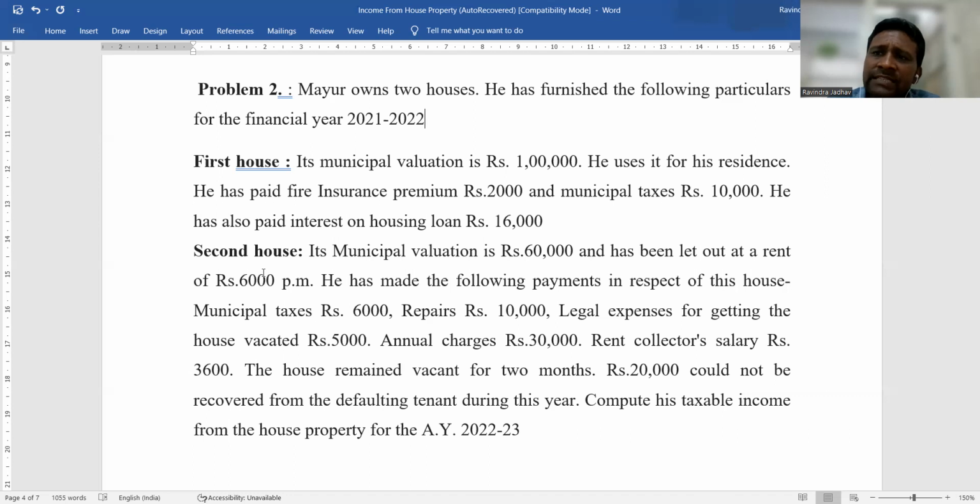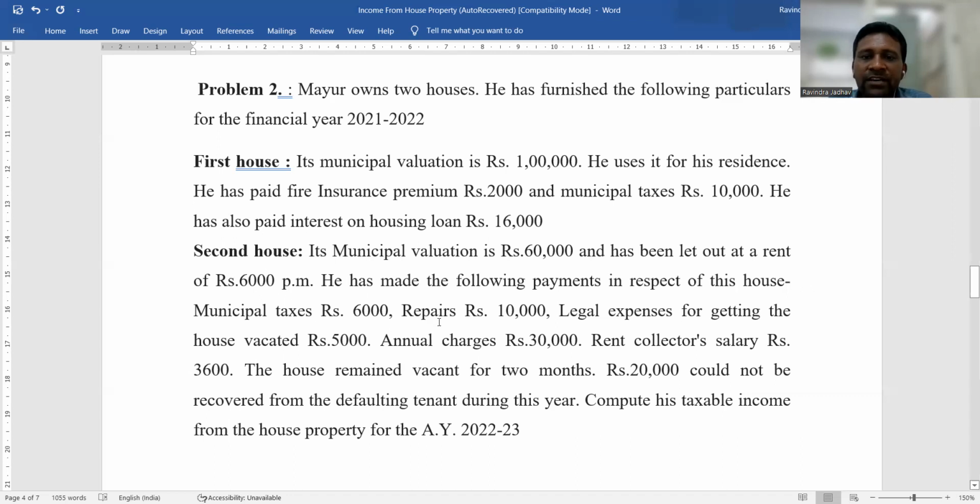That means all these expenses are associated with house property, but other than municipal taxes, other expenses are not allowed for deduction from gross annual value. So here we only consider municipal taxes and deduct it from gross annual value.